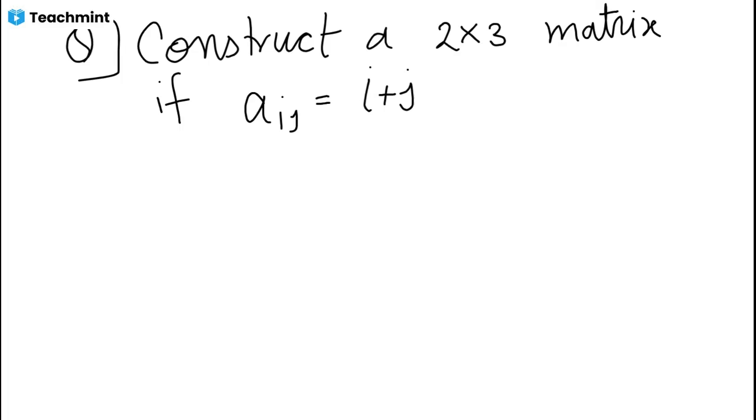So we need to construct a matrix of 2 by 3, which means we have 2 rows and 3 columns, and we need to construct this.